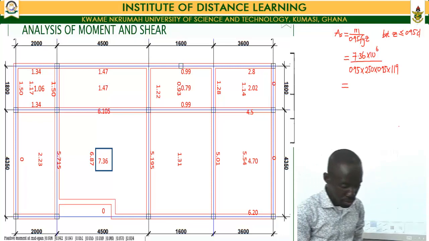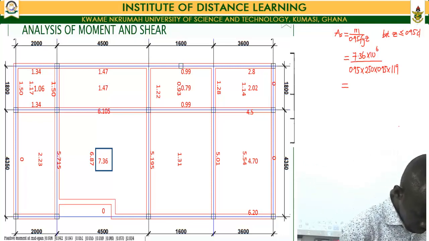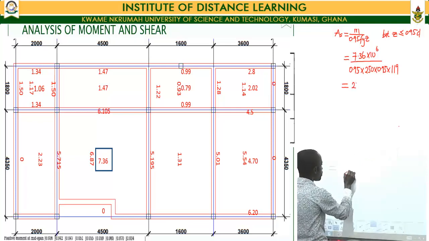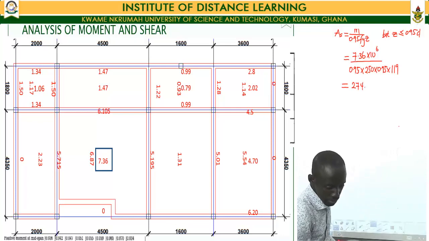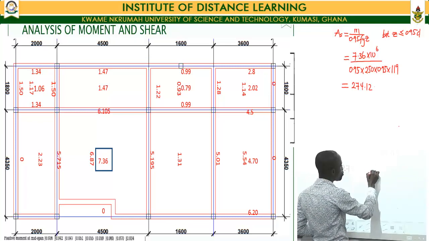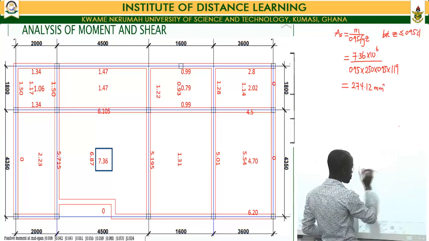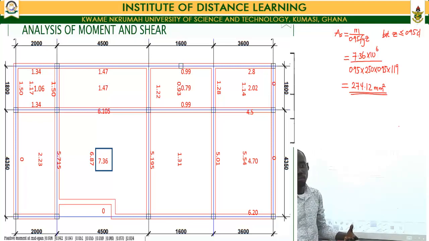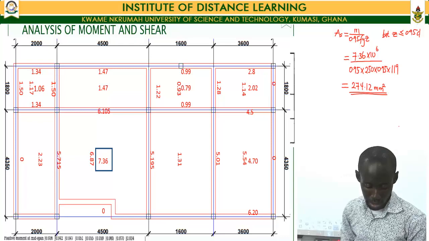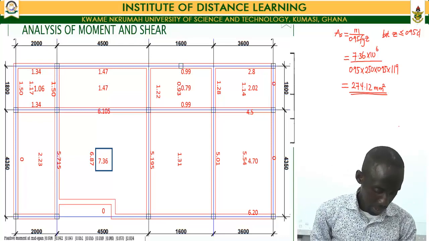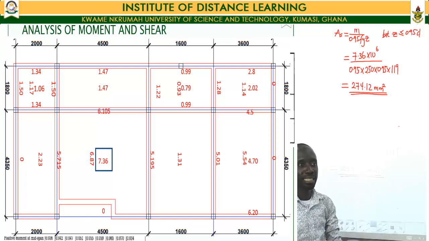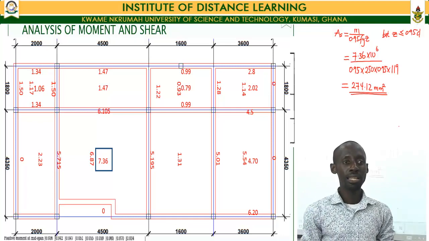Now punching our calculator through, it gives us a value of 274.12 millimeters squared. So that is the amount of reinforcement that I require at my tension zone to be able to resist all my tensile stresses. Now, having arrived at the amount of reinforcement required, I need to determine how many bars are required.